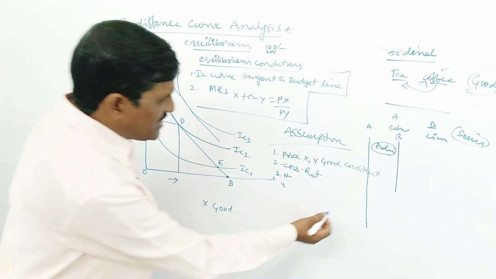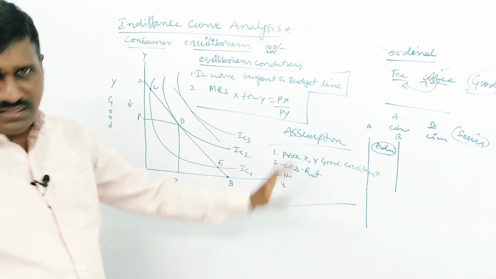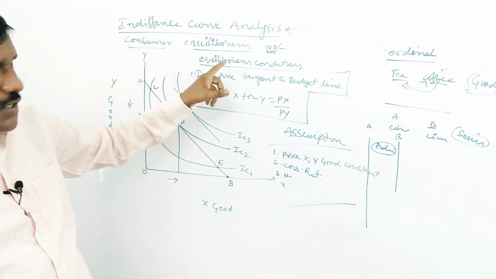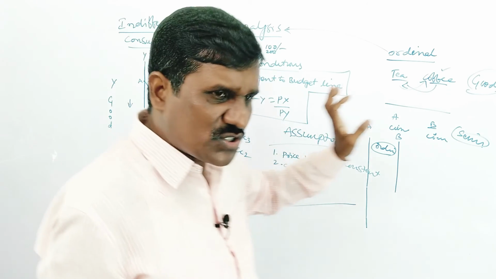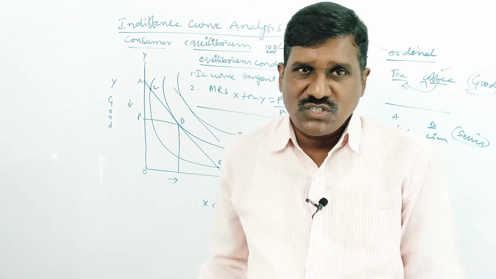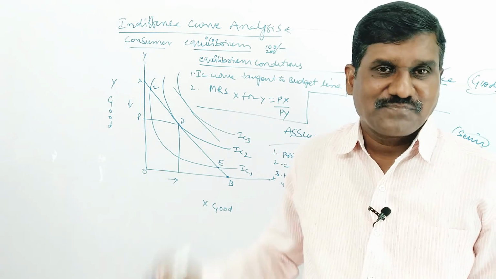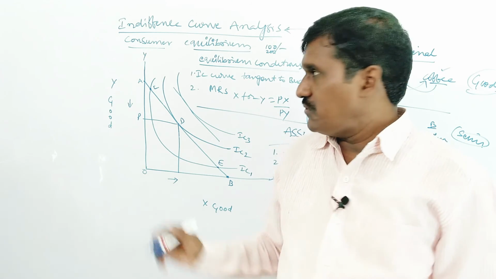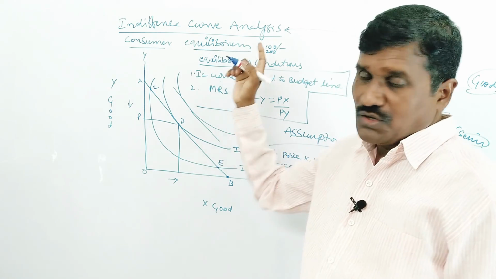Okay, so these are the assumptions. With these assumptions, we can analyze the consumer's equilibrium. So this is a most important question. Many times this question has come in the examination. It is a 10 marks answer. Okay, so this is the way of presenting consumer's equilibrium.